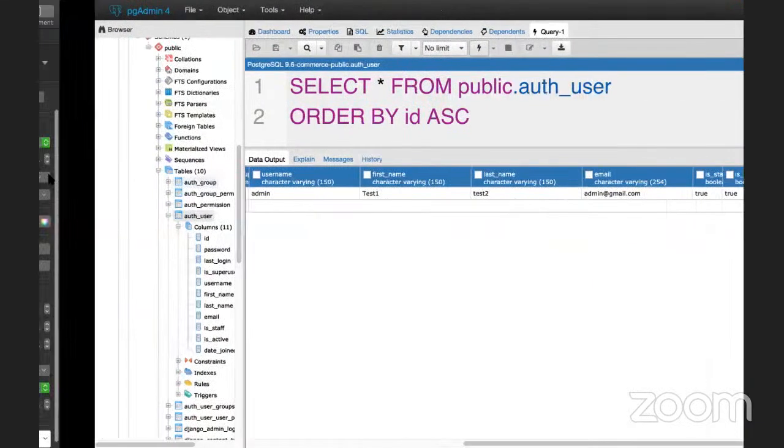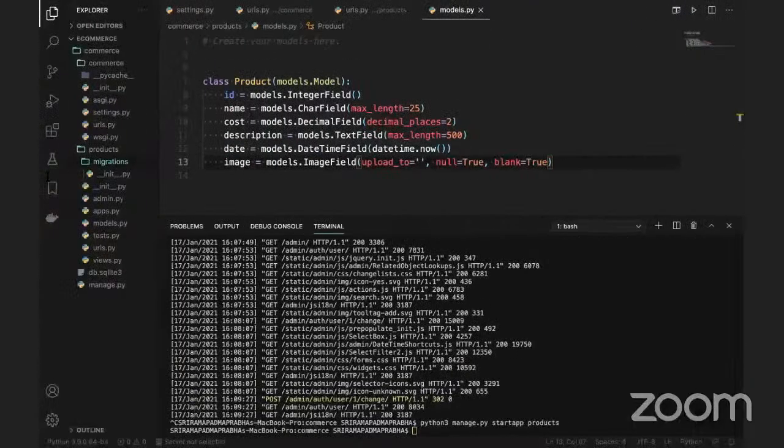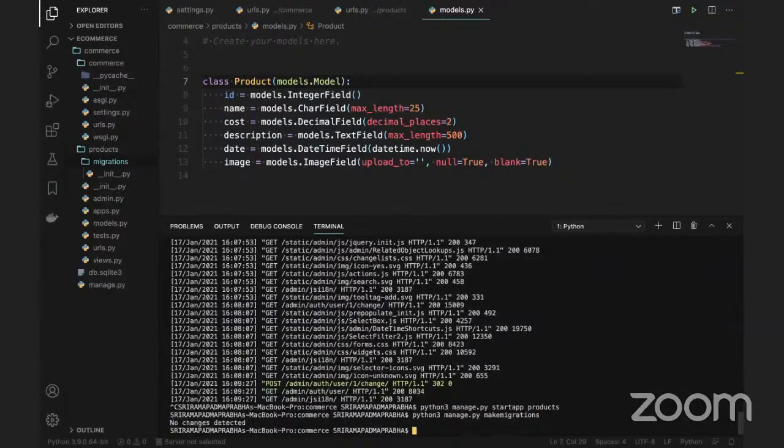So I'll go back here and run the same command. You can write n number of fields here, but I am not writing many fields because we have very limited time. So I will go with a few fields, and say manage.py and run the command make migrations. If there is any error or exception, we will come to know once you run this command. Let me run this command. It's saying that there are no make migrations.